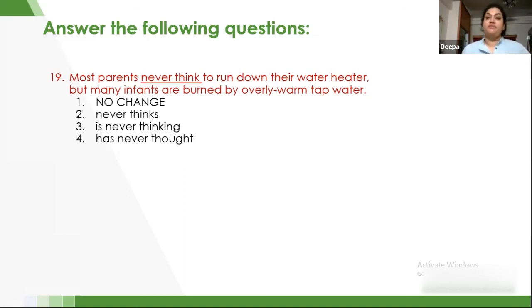So therefore, whenever I'm going to talk about anything else, at that point of time, most parents never think. Gender cannot be determined, but definitely we can say it is a plural noun. So therefore, never think should be the right option because we're talking about parents and we're talking about plural number. Okay.